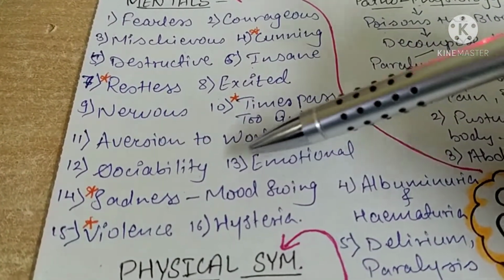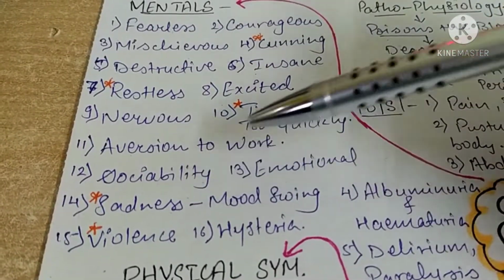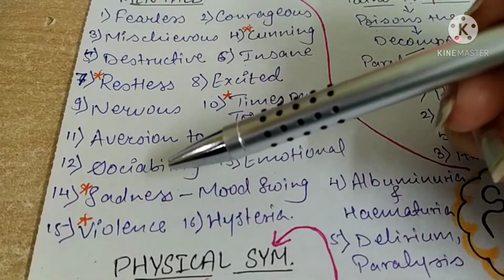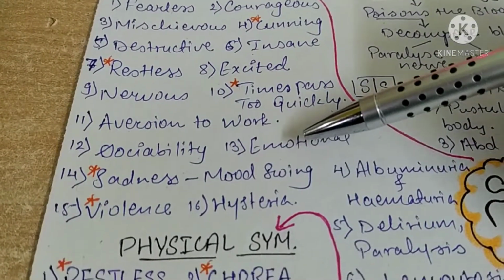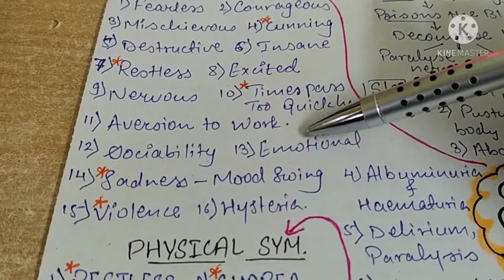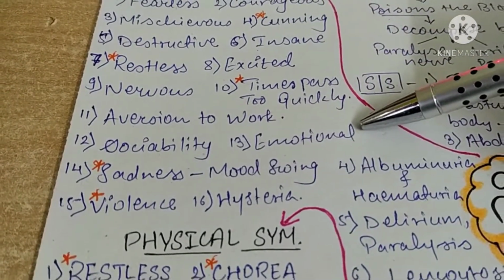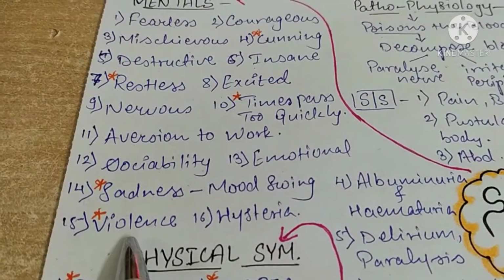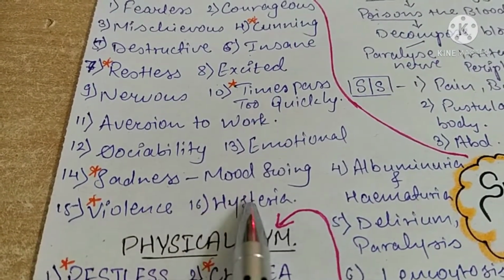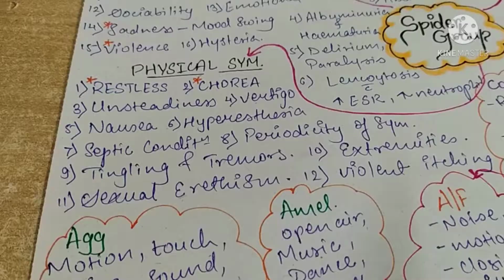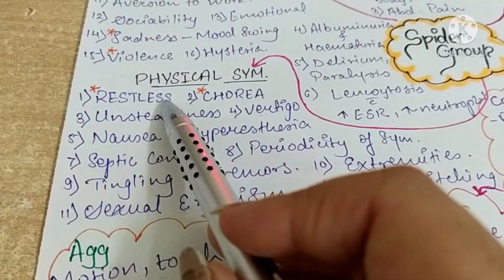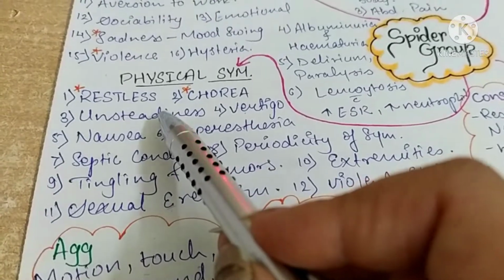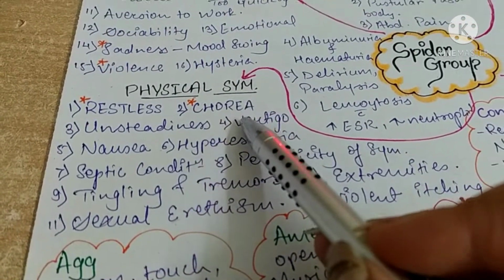Aversion to work, then sociality, emotional sadness is present. There are drastic mood swings present. At some point the patient is very sad, at the other minute he will be very happy, or then violence is present, hysteria is present. Now, physical symptoms. They are having physical restlessness as well as mental restlessness, as we see above. Then chorea is present,